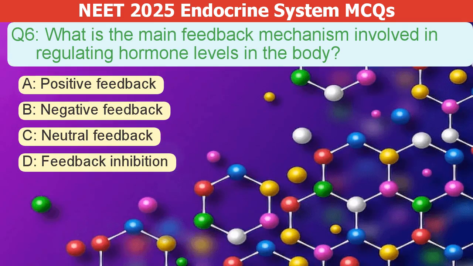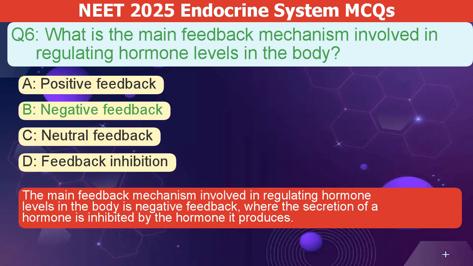What is the main feedback mechanism regulating hormone levels in the body? A. Positive feedback. B. Negative feedback. C. Neutral feedback. D. Feedback inhibition. The correct answer is B. The main feedback mechanism regulating hormone levels is negative feedback. This means a hormone's secretion is inhibited by the hormone itself.